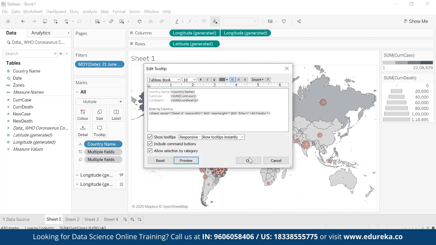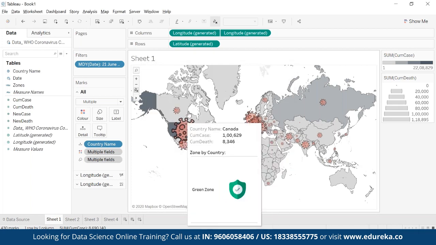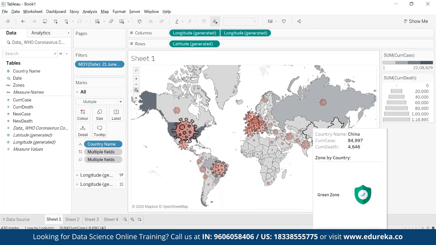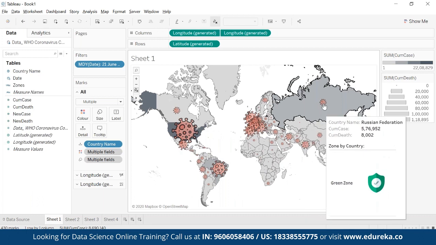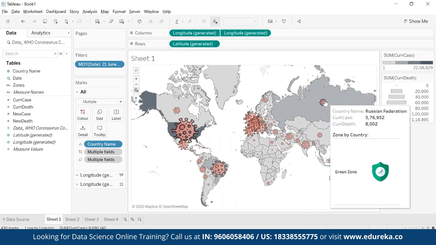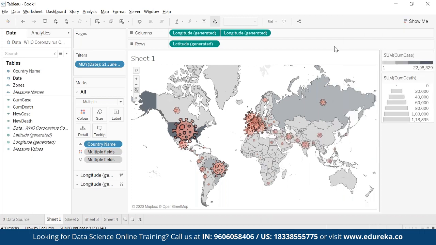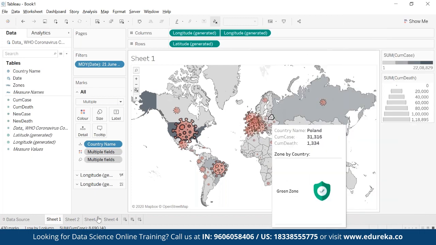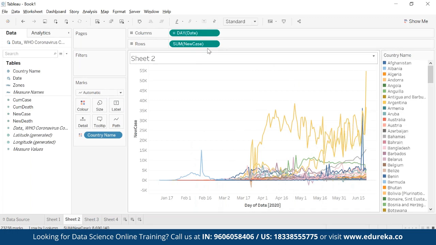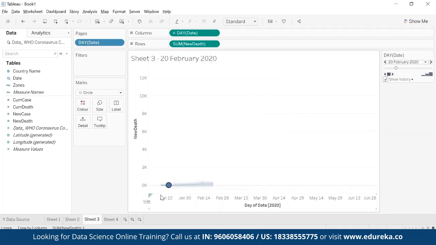And click OK. And now when I'm hovering, you see, it is actually giving me the idea that India is a warning. This is green zone because the deaths are less, right? Because we created the chart based on deaths, so deaths are less. So because of that, Russia, with the more number of cases, is still coming in the green zone. So that is how you're able to create this particular chart. And I have this line chart which talks about the new cases, and I have this animated line chart which talks about the new deaths.